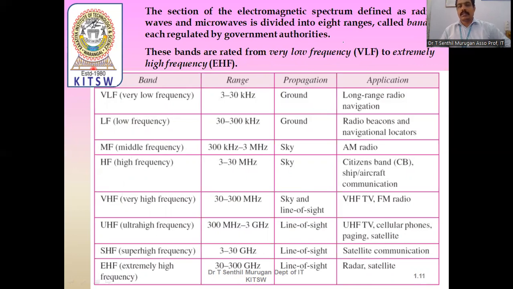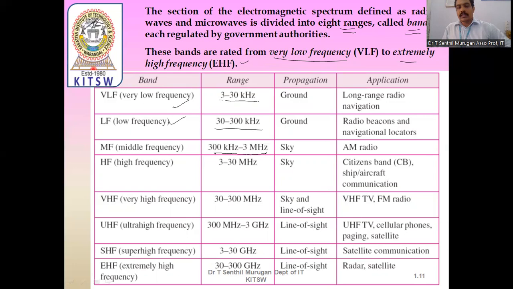These waves are split into 8 ranges, and these ranges are called bands. The bands are rated from very low frequency to extremely high frequency. 3 to 30 kilohertz is very low frequency. 30 to 300 kilohertz is low frequency.